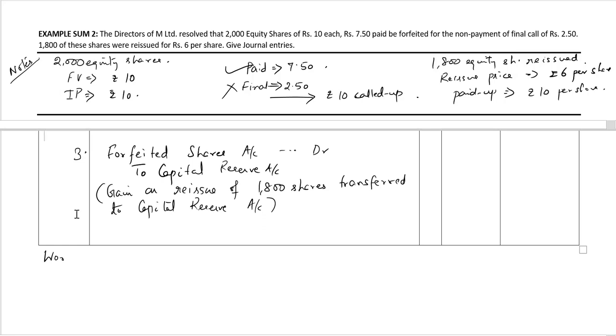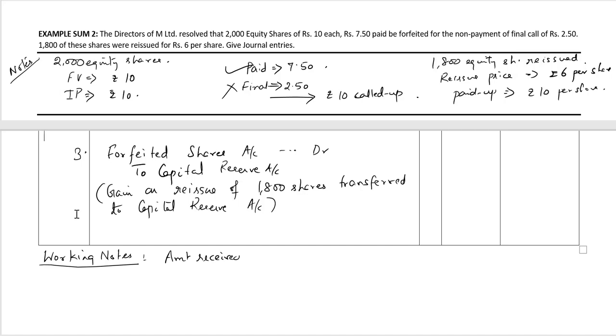Let's prepare working notes for the gain on reissue. Amount received from the defaulting shareholder on shares reissued, minus the discount on reissue.